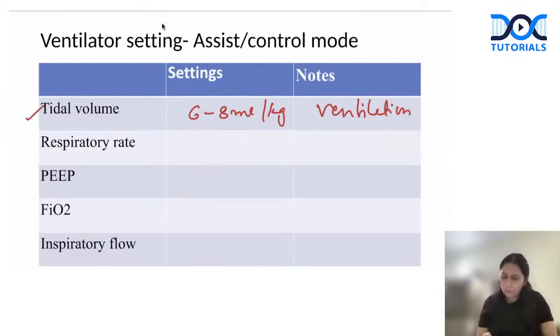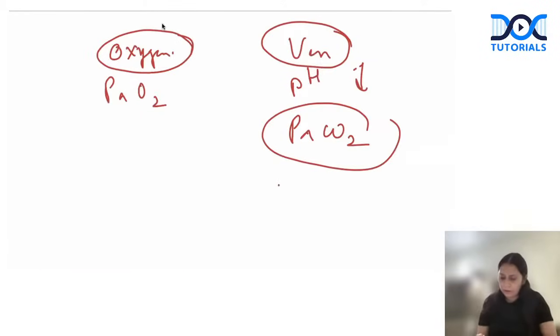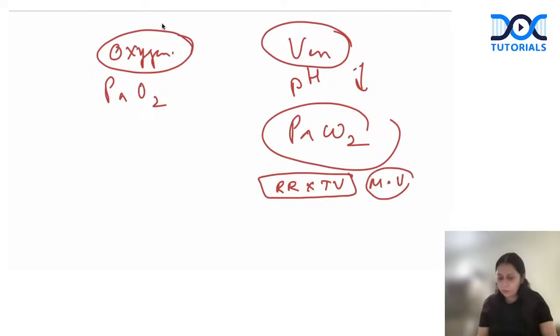Respiratory rate, normally we set within whatever the patient was originally taking before putting on the ventilation. So let's say 12 to 18 breaths per minute. So if ventilation is getting affected, to increase the minute ventilation of the patient, I can increase the respiratory rate, I can increase the tidal volume. So your respiratory rate and tidal volume, which is minute ventilation, is responsible for maintaining the PaCO2 of the patient. If PaCO2 is above 45, then I would alter the respiratory rate and the tidal volume of the patient, right?